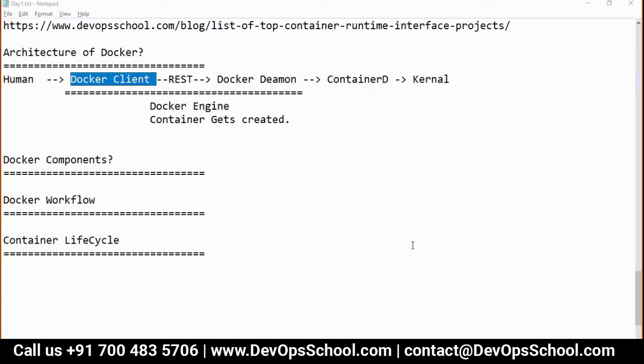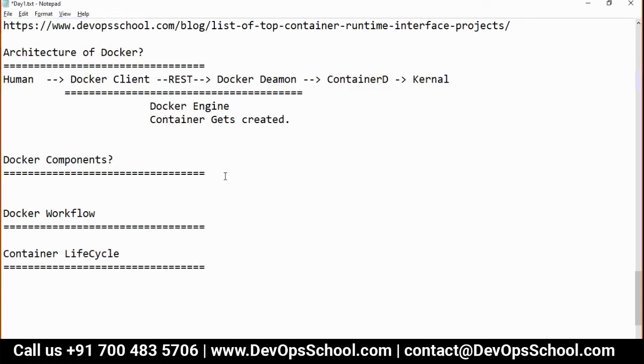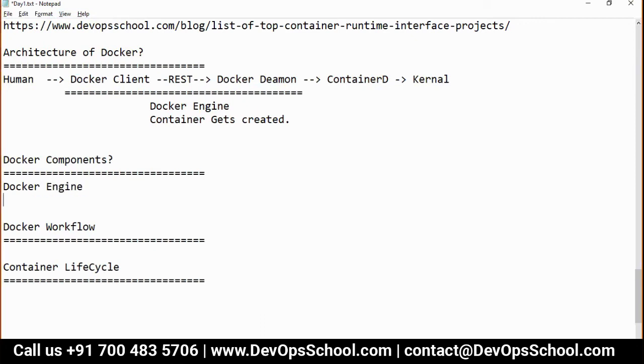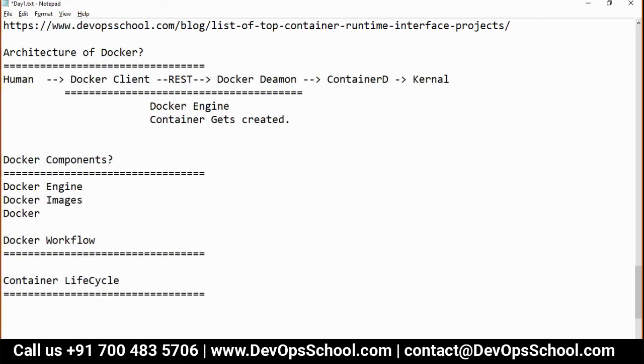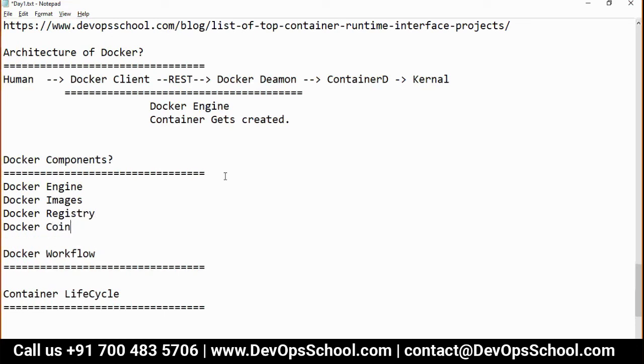Okay. Now guys, next question is Docker components. So Docker has 4 important components. One is Docker engine, which I talked about above. Second is Docker image, Docker registry, and Docker container. These are the 4 components we have. So container I have explained, engine also I have explained, image and registry I will explain in some time.